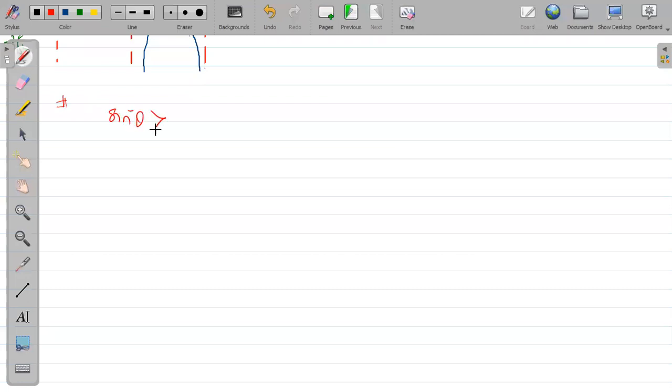Sin square theta, you have to find the solution of the inequality. So square has come, how will we do it? Better I should write cos square theta minus sin square theta. Cos square theta minus sin square theta is less than 0. So cos of 2 theta is less than 0. Correct? Cos of 2 theta, how to draw?